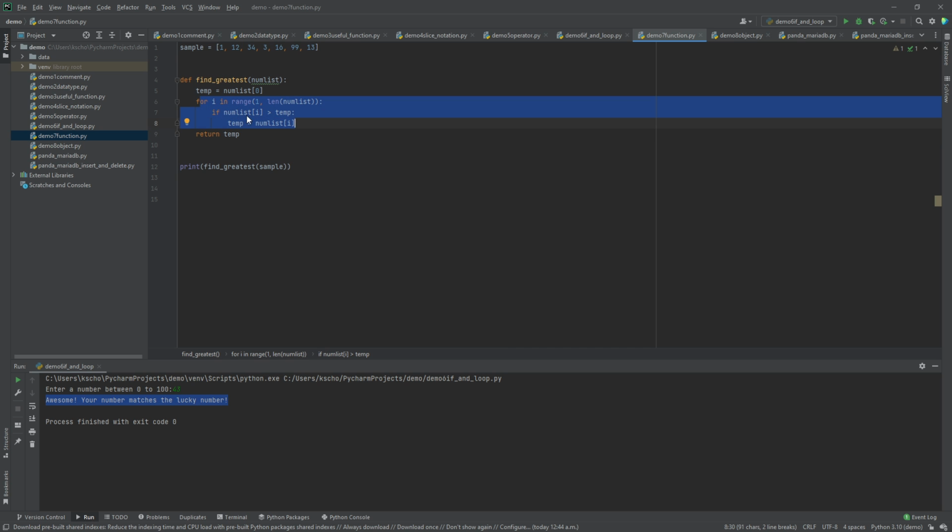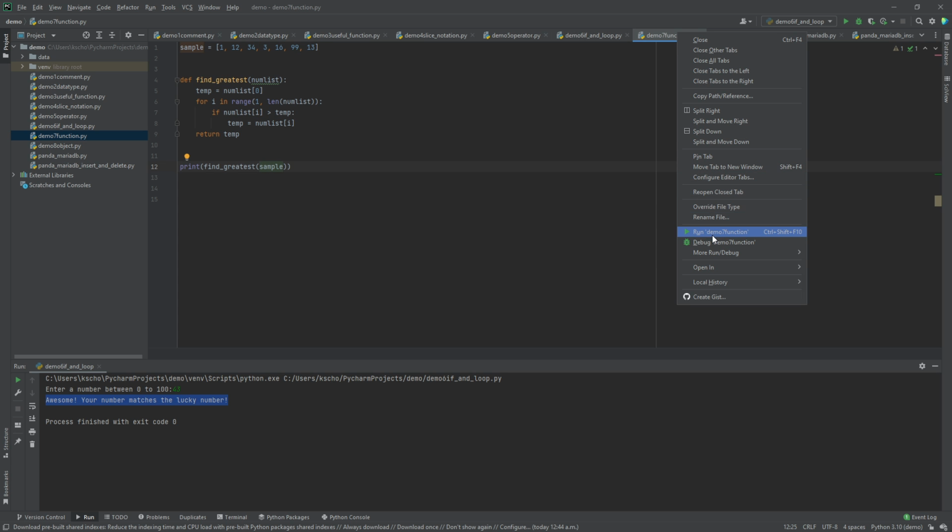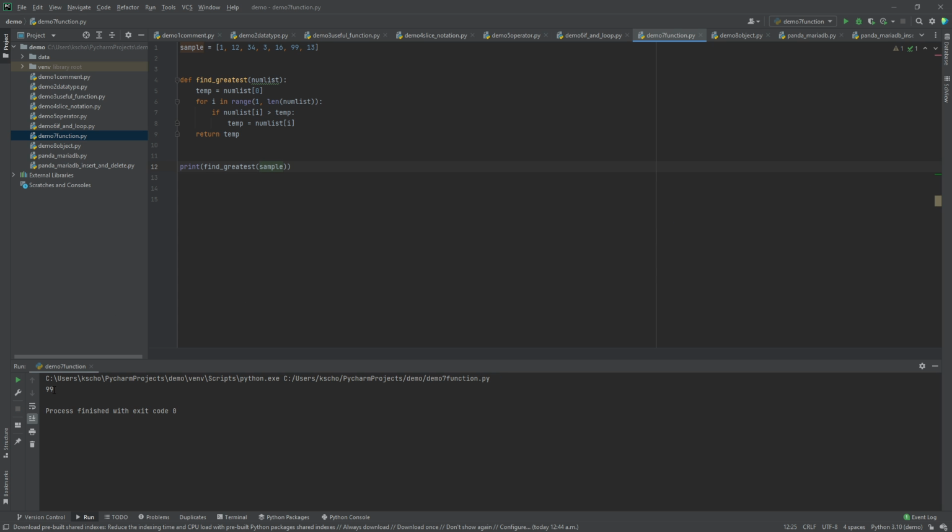If the coming element is greater than my temp, I will update the temp to that element. After the whole loop, I will return the temp, which is essentially the maximum value of my list. So if I print the function and put the sample as the input, I will have 99 as the answer because it is the greatest.